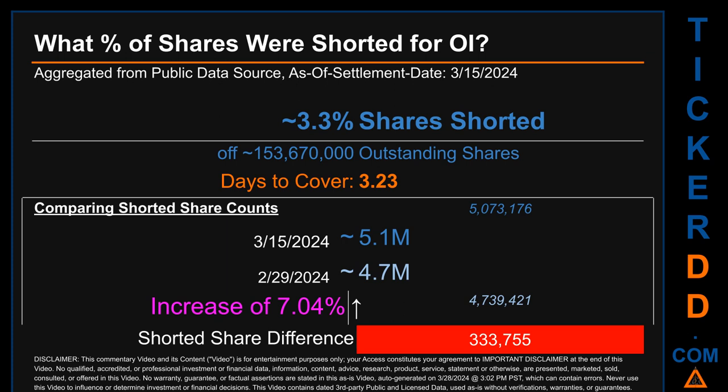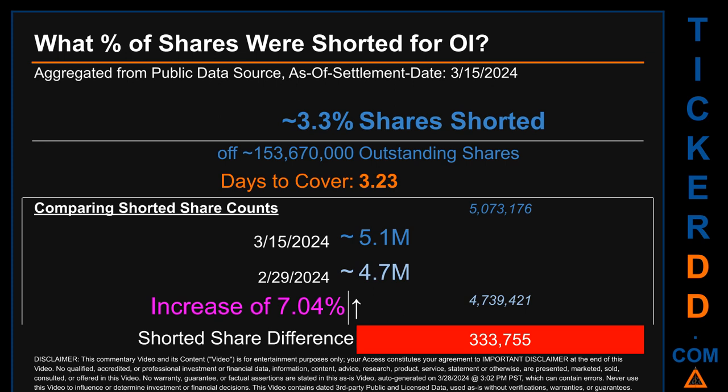What percentage of shares were shorted for OI for the 2-week period ending on settlement date March 15, 2024? About 5.1 million shares of OI were shorted out of a total of approximately 153.7 million outstanding shares. Therefore, based on as-is, discovered, public data when this video was generated, the ticker has a short interest of roughly 3.3%, which I got by taking the number of shorted shares and dividing it by the number of outstanding shares to get the percentage value. Days to cover is 3.23.